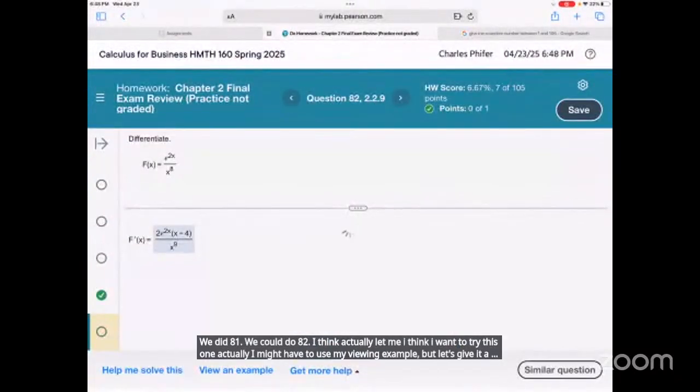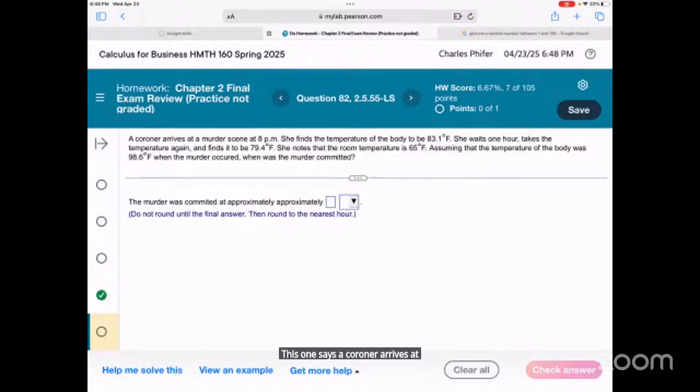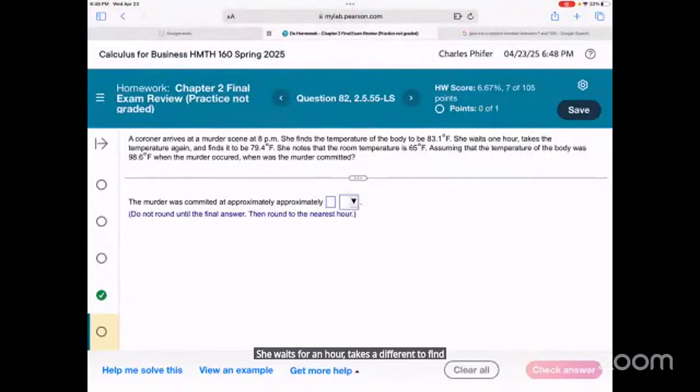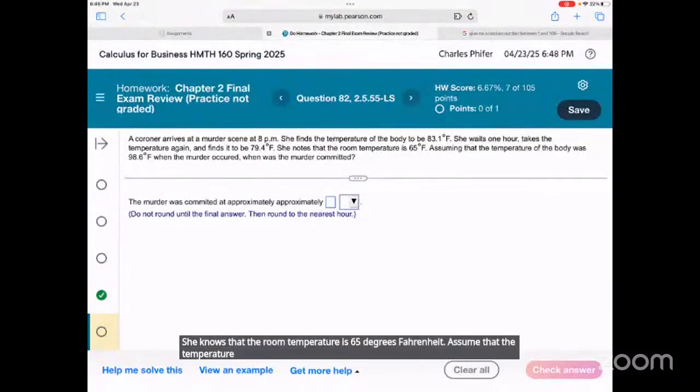This one says a coroner arrives at a murder scene at 8 p.m. She finds the temperature of the body to be 83.1 degrees Fahrenheit. She waits for an hour, takes the temperature again to find the body temperature to be 79.4. She knows that the room temperature is 65 degrees Fahrenheit. Assume that the temperature of the body was 98.6 degrees Fahrenheit when the murder occurred. When did it happen? Let me think.